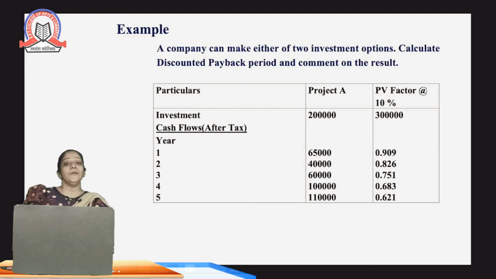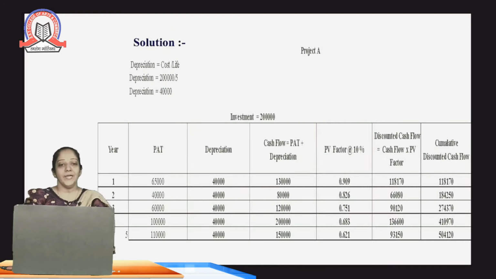We need to calculate the payback period, and also we need to comment on whether it is good or not. In this question, we have the data relating to project A, where the investment required is 2 lakhs. In this, we have a present value factor of 10%. Here, the PV factor for every year is given. So how are we going to calculate?